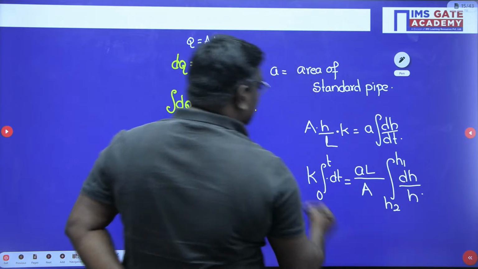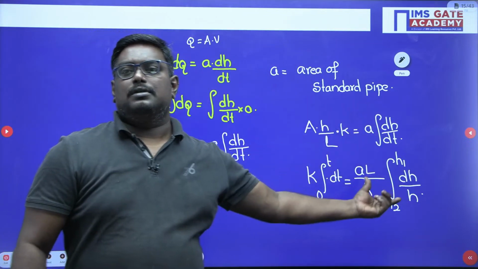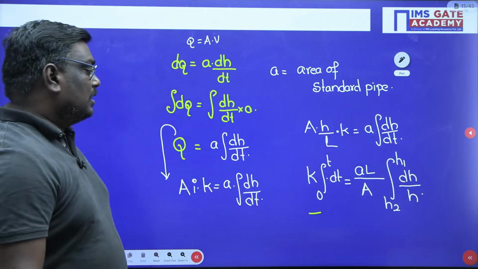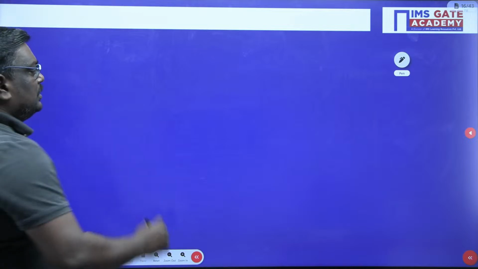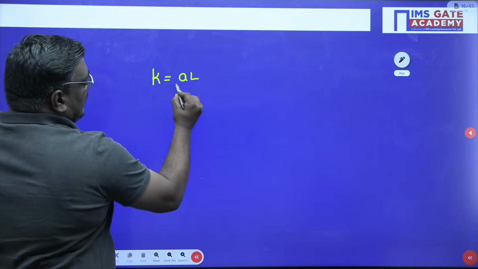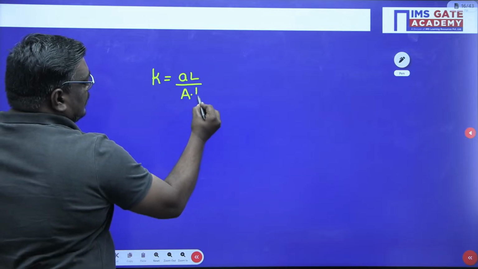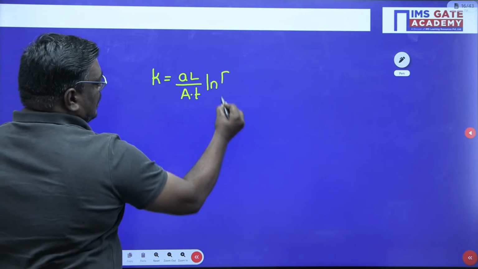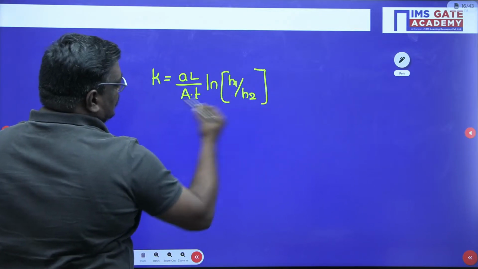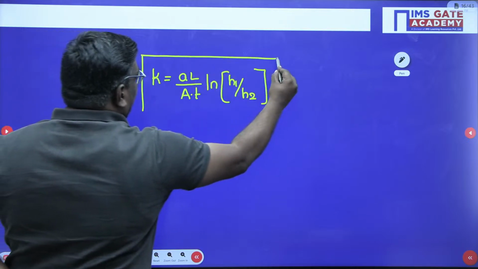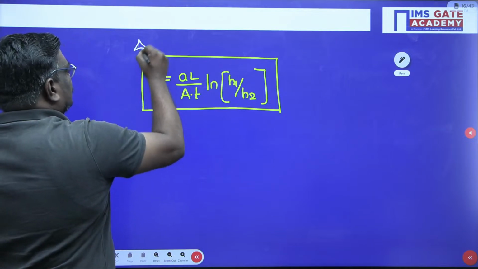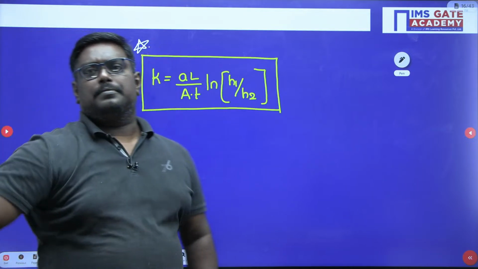After rearranging the terms, it will form like this, sir. Now, see students, if you solve this, you will get a value of k is equal to al by at into ln of h1 by h2. So, this is the formula for variable head test.